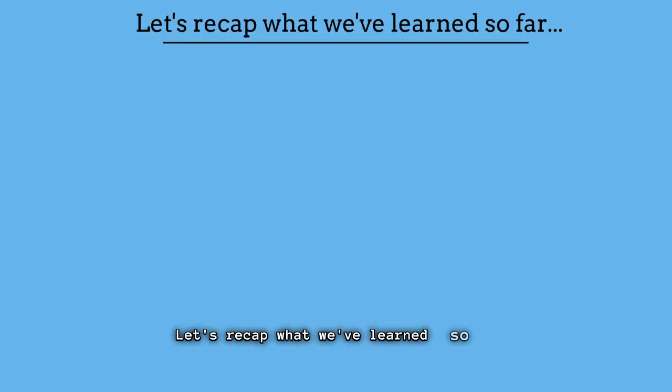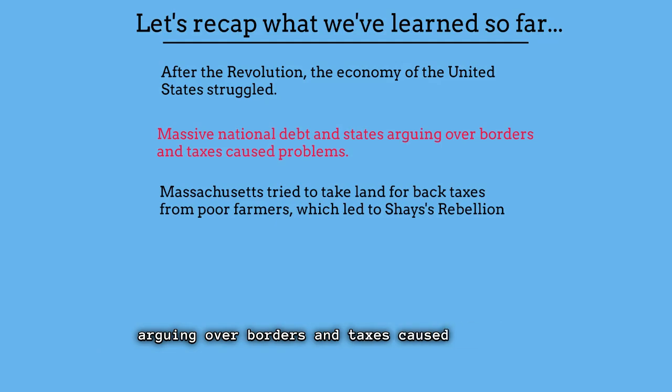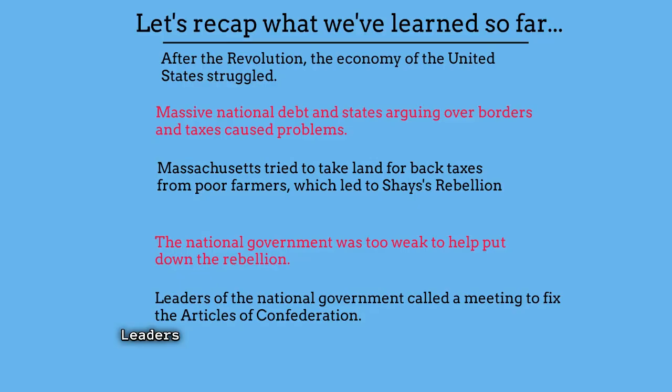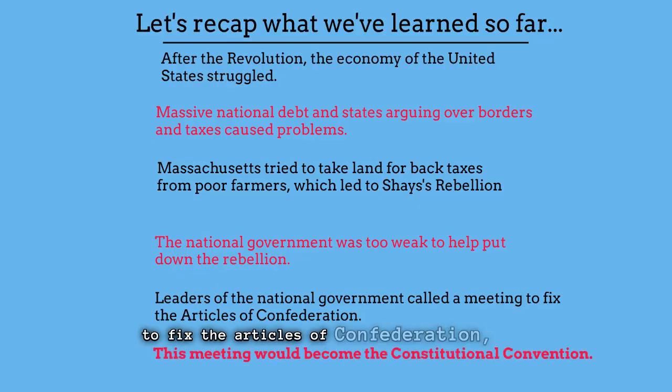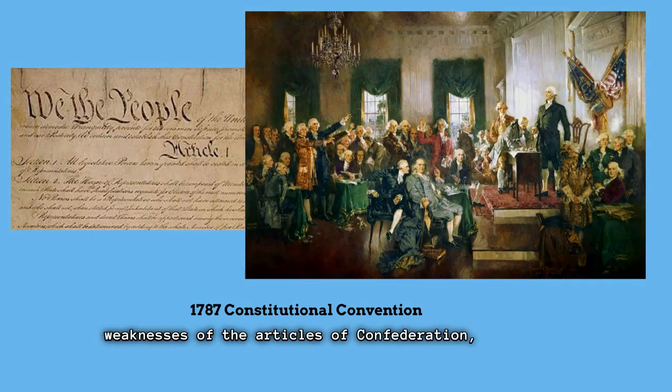Let's recap what we've learned so far, because we've talked a lot about Shays' Rebellion and the weaknesses of the Articles. After the Revolution, the economy of the U.S. struggled because of massive national debt, and states arguing over borders and taxes caused problems. Massachusetts tried to take land for back taxes from poor farmers, which led to Shays' Rebellion. The national government was too weak to help put down the rebellion. Leaders of the national government called a meeting to fix the Articles of Confederation, and this meeting would become known as the Constitutional Convention.